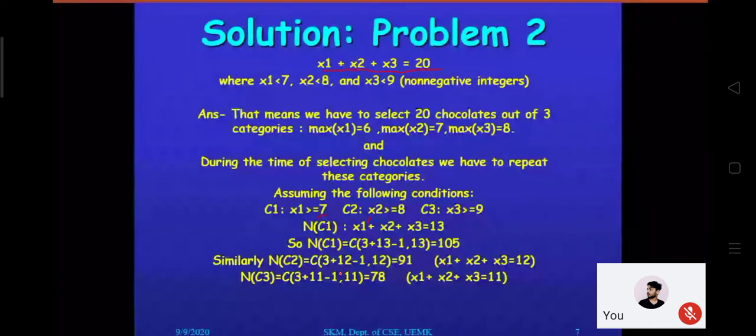Now, these are the equations we have framed by assuming individual conditions. Now, at any moment of time, can we go with 2 conditions at a time? That is, by considering x1 greater than or equal to 7 as well as x2 greater than or equal to 8? Answer is yes. So right now we have considered 1 condition, and then we are switching to 2 conditions.